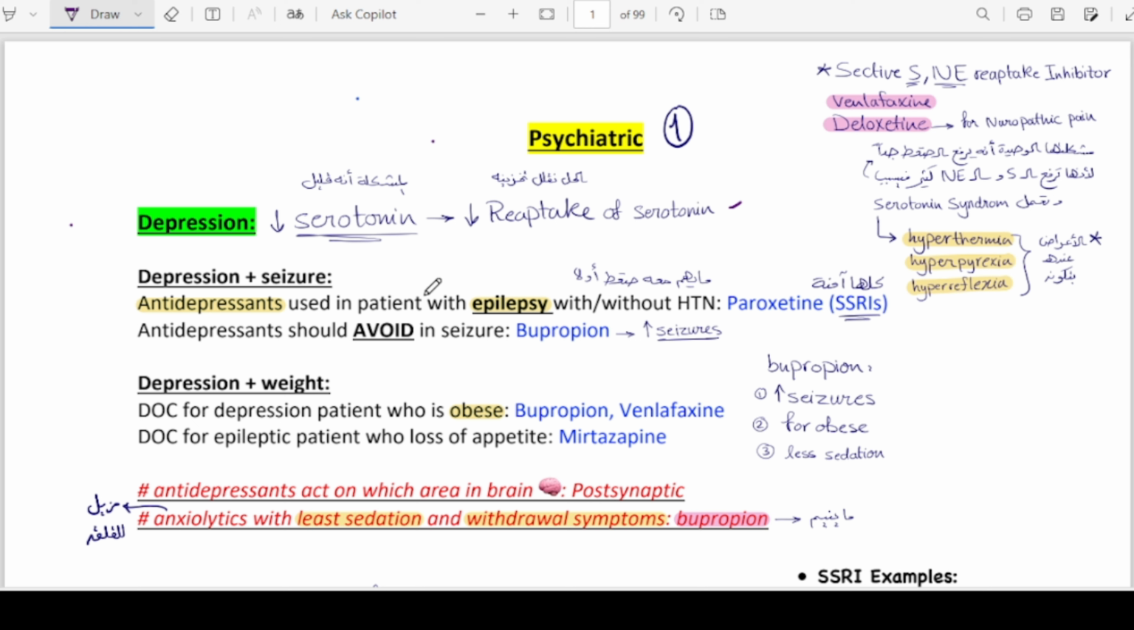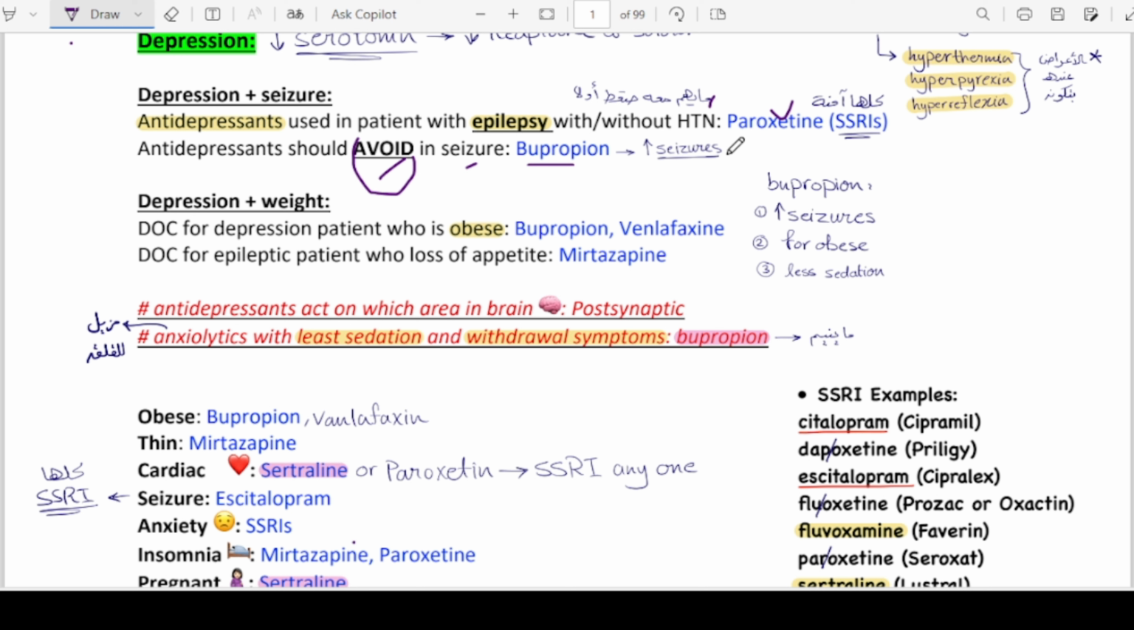The drug that you have to give to a patient who is depressive with epilepsy, with or without hypertension, is paroxetine, which belongs to the SSRIs. And what do you know about SSRIs? Selective serotonin reuptake inhibitors. And what are the selective norepinephrine reuptake inhibitors? Those are venlafaxine and duloxetine, and we know that duloxetine is also used for neuropathic pain.